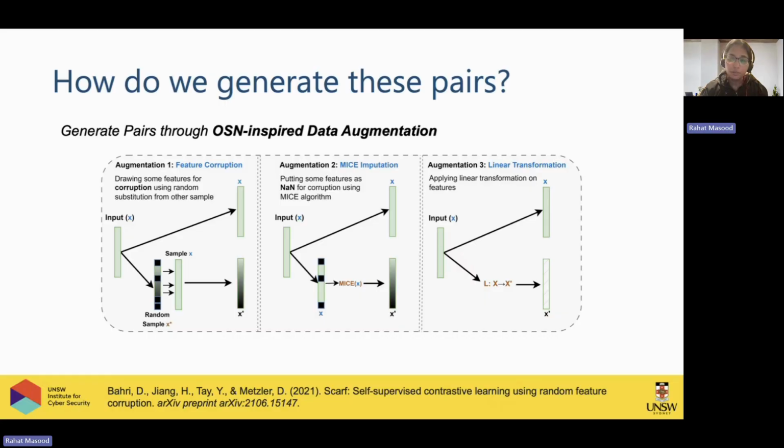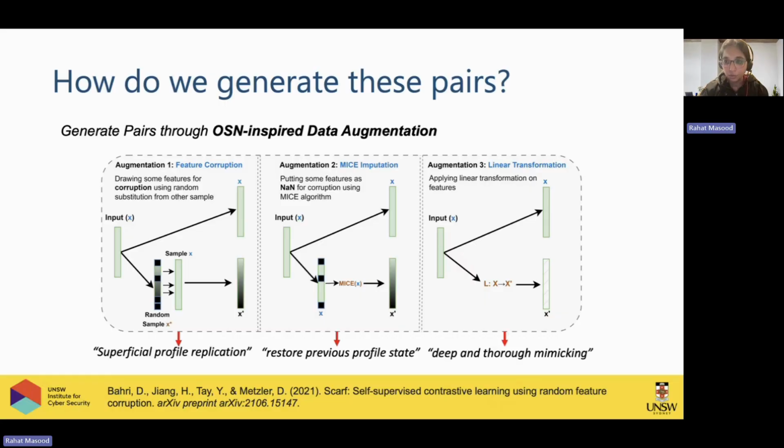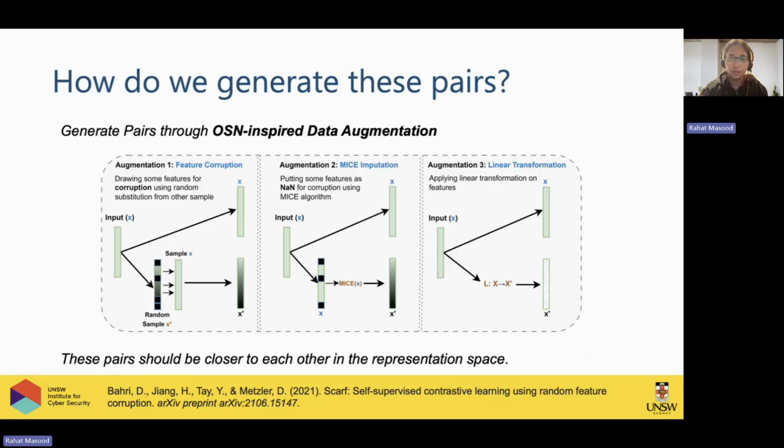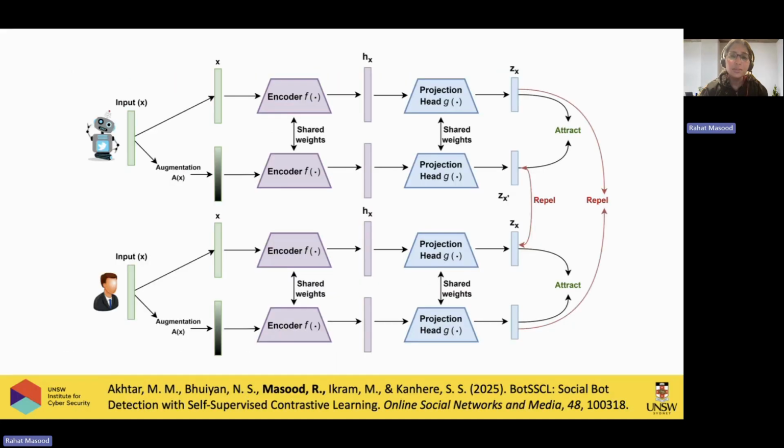So these are the different augmentation techniques that an adversary can actually use to mimic the user behavior on the social media network. And this is the overall contrastive learning method that we use. I will not go into this detail, but it's just a normal machine learning method. You have encoders, projection heads, and the purpose at the end is to pull the social bots' characteristics apart from the user account characteristics.